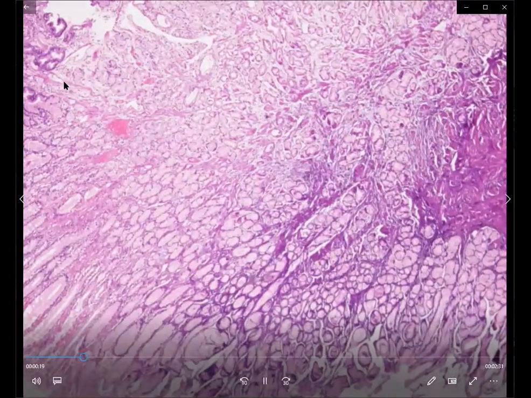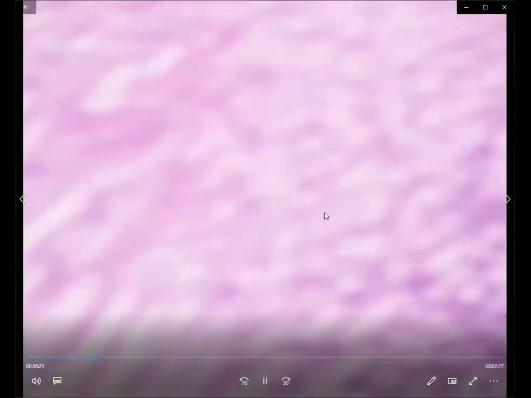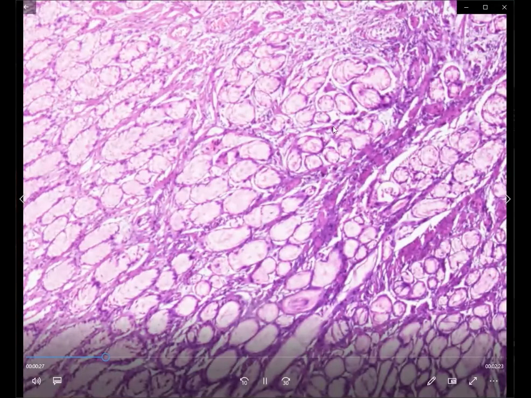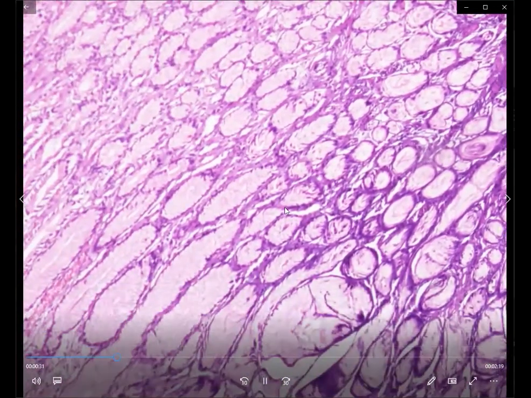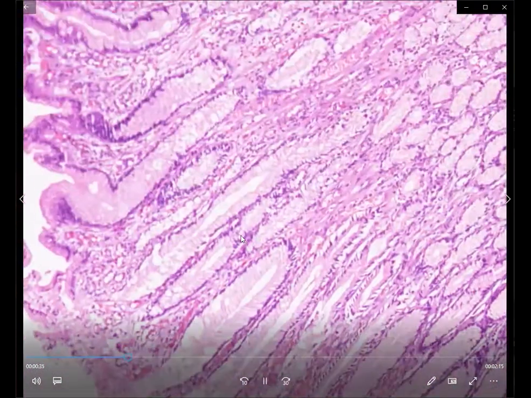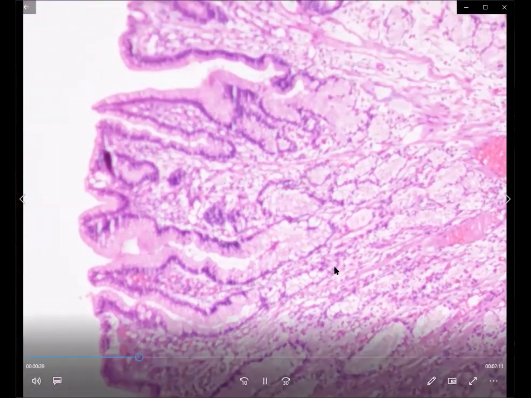That is, you know that the stomach is lined by columnar epithelium, which has an apical mucin cap. Now looking at these glands, these are all small tubular glands, and these glands have abundant mucin within their cytoplasm. So they have a vacuolated cytoplasm as opposed to the previous one, that is the pyloric gland adenoma that we have seen. They have abundant mucin in their cytoplasm.